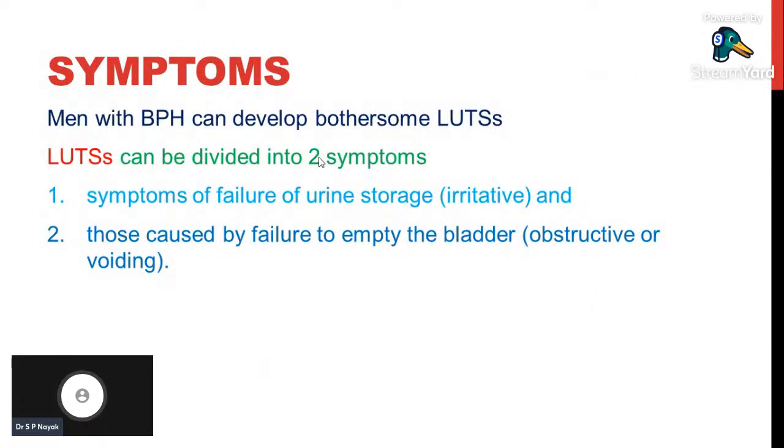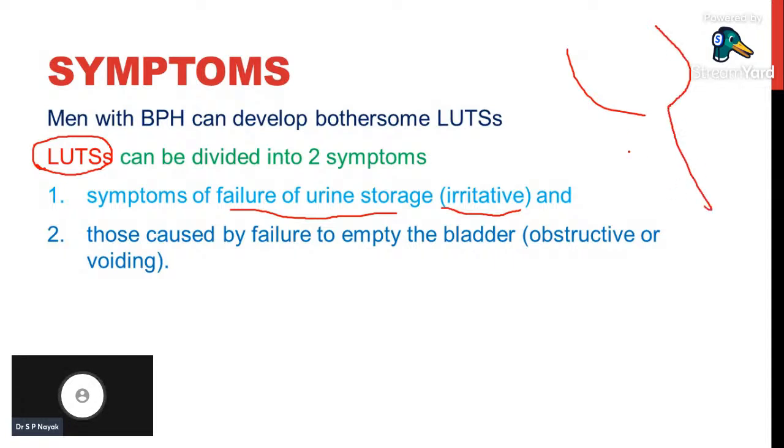The lower urinary tract symptoms, very commonly seen with benign prostatic hyperplasia, are divided into two types. Number one is irritative symptoms, also called symptoms of failure of urine storage. Just imagine, this is a bladder, this is a urethra, and from the urethra urine will be ejected out. So the first lower urinary tract symptom is failure of urine storage.